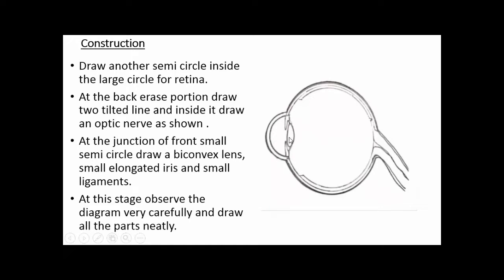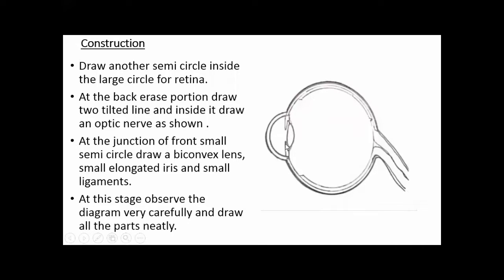Draw a biconvex lens. What does biconvex mean? It is convex on both sides. It is curved outward from both sides. Then you will draw a semicircle, a biconvex lens, and a small elongated iris.